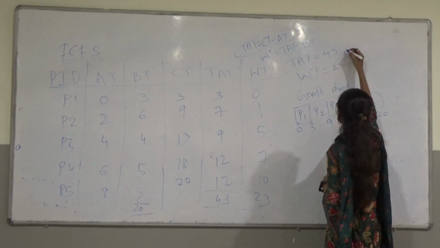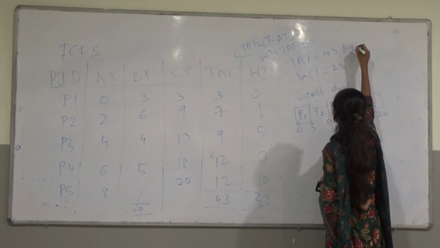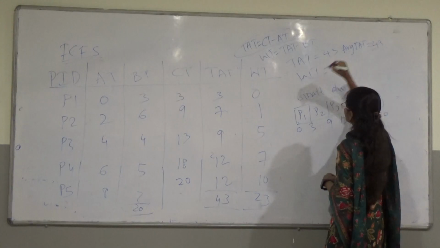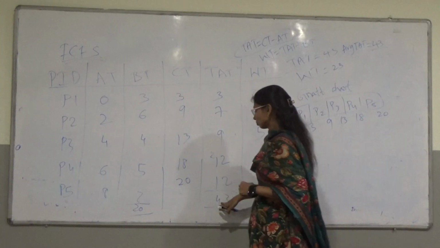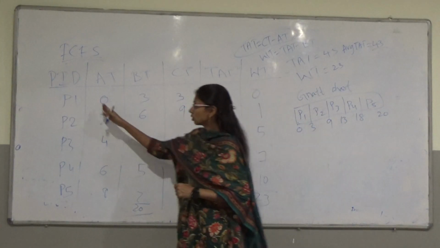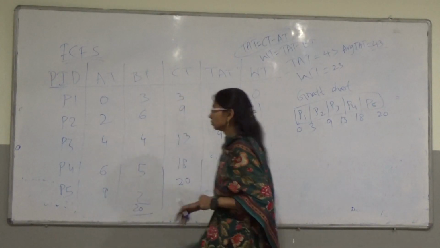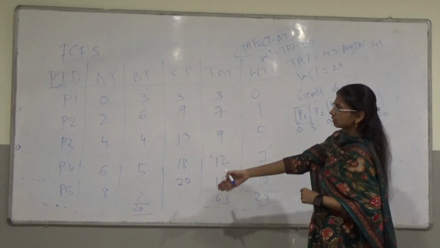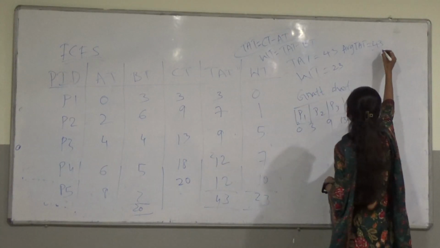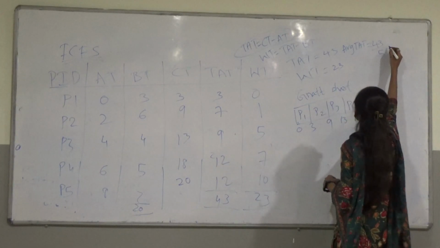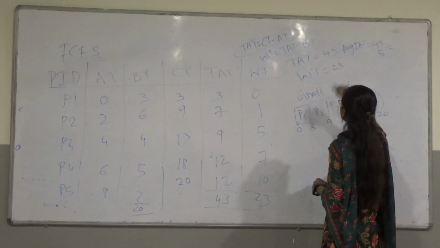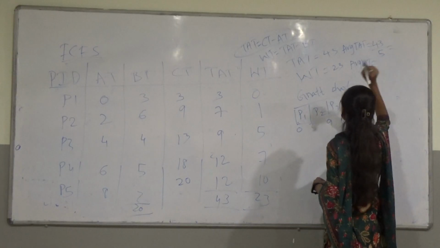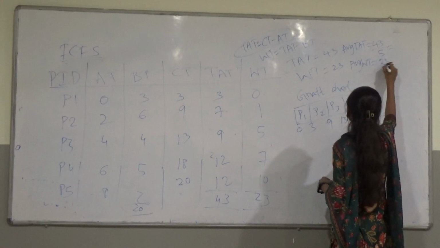So we have to do the average of TAT. Average of TAT equals 43 by 5. 43 by 5 will give you the average TAT value. Next, similarly, we have to calculate the average waiting time also, that is 23 by 5.